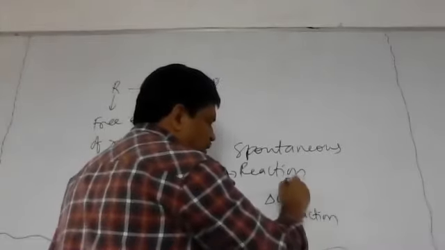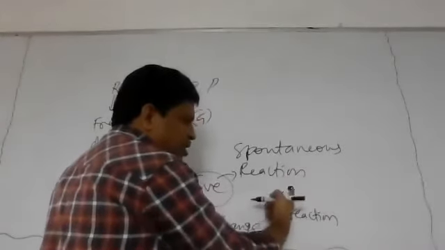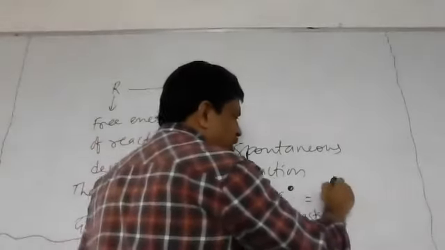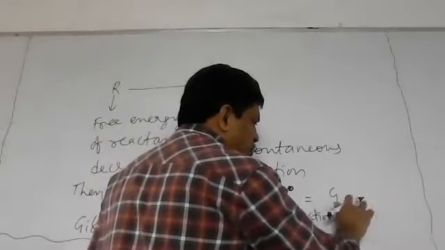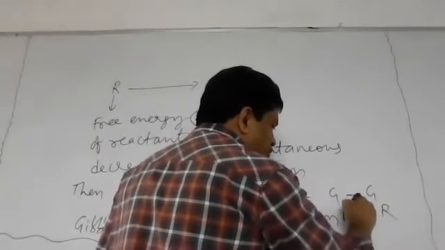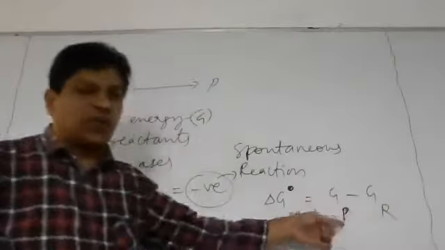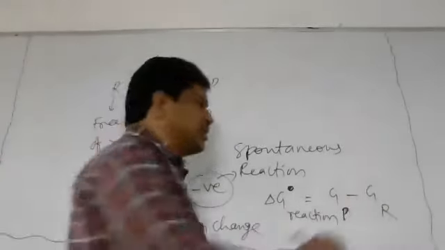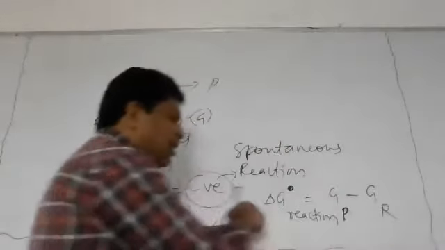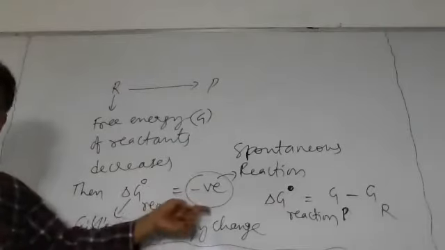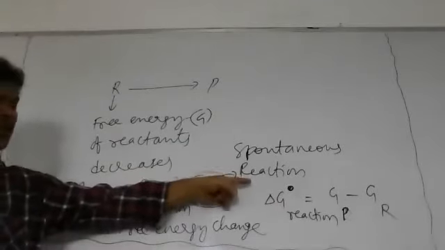The standard delta G naught of reaction is equal to G of the products minus G of the reactants, the Gibbs free energy of the products minus the Gibbs free energy of the reactants. This difference indicates delta G of reaction. If it is negative, such a reaction is called a spontaneous reaction,